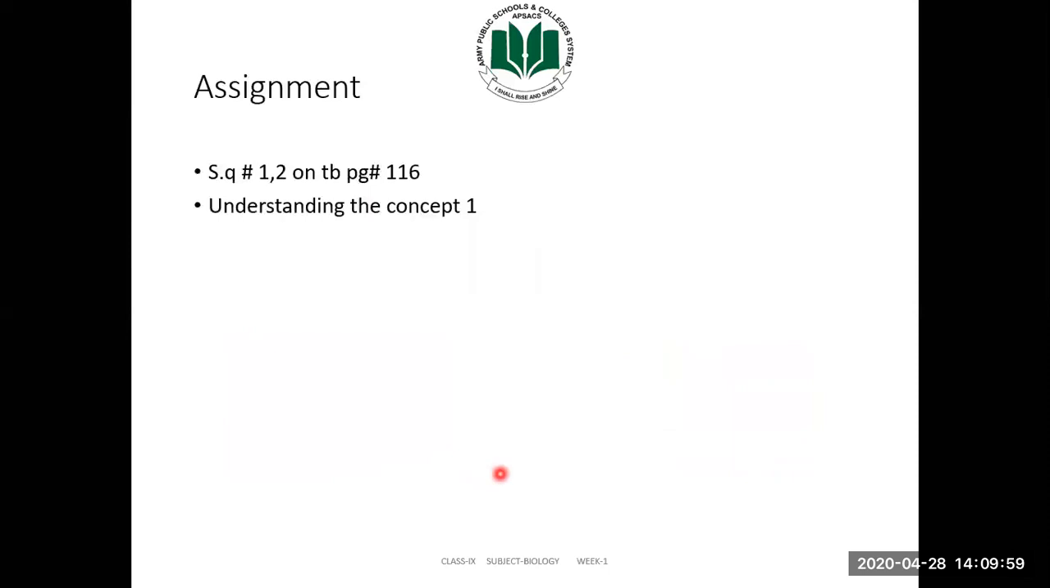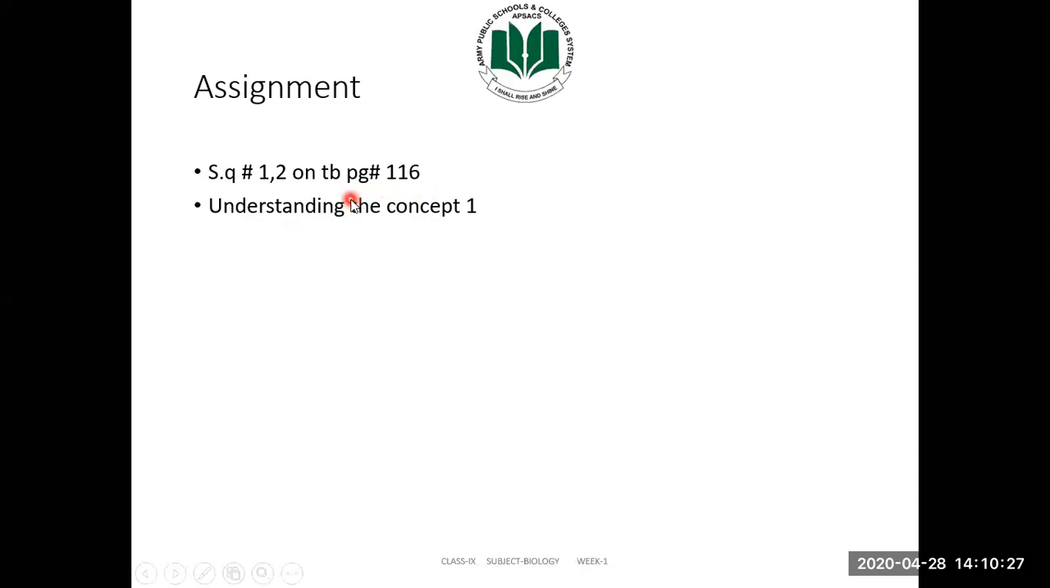Your assignment for today is that you have to write down short question number 1 and 2, which is given on your textbook page number 116, along with understanding concept 1. Let's have a quick review of what you have to write in your notebooks regarding those questions. The question number 1 states: how would you define enzyme and describe their characteristics.